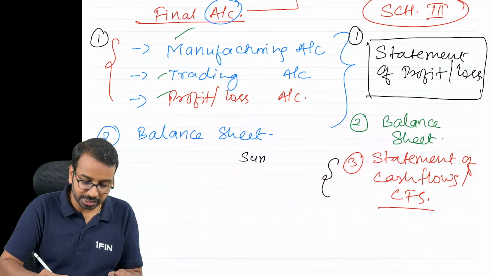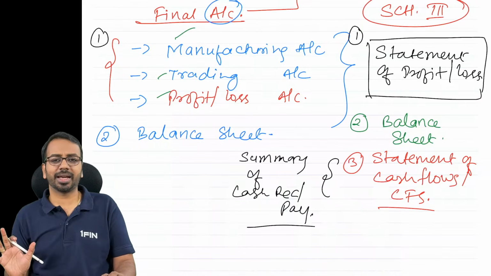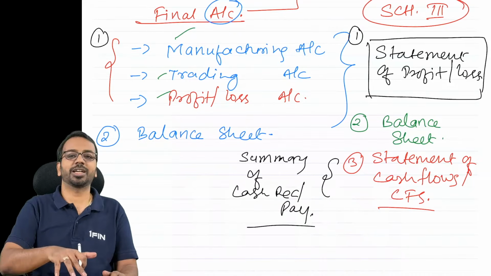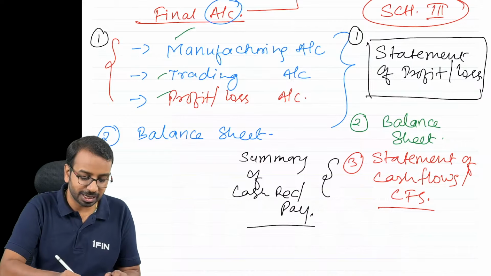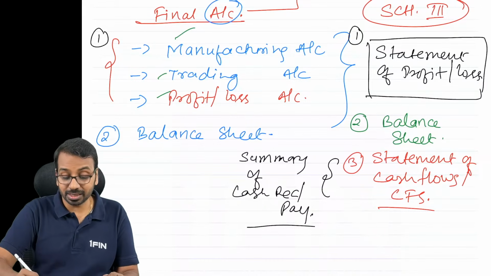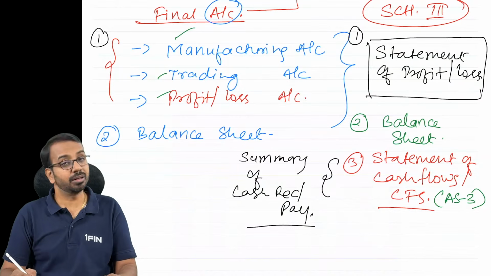This will be a summary of cash receipts and payments. All of you had prepared a cash book, right? The summary of the cash book, the summary of receipts and payments in a particular format, is given by the statement of cash flows. This we will learn as a part of Accounting Standard 3.